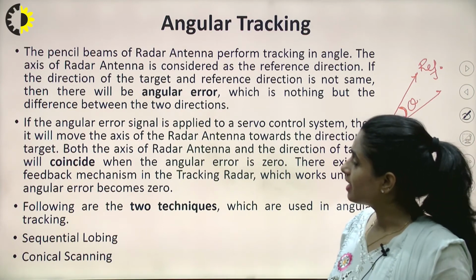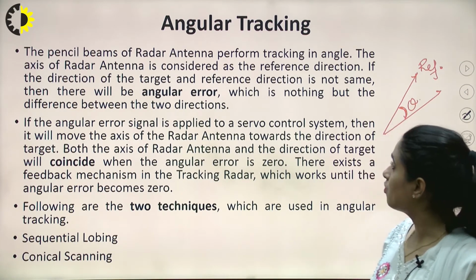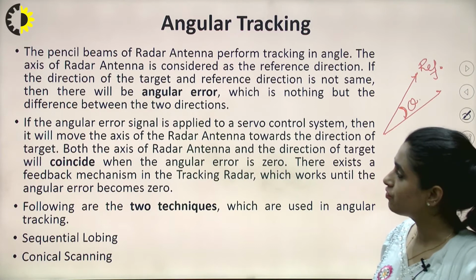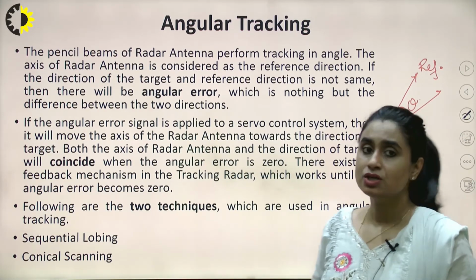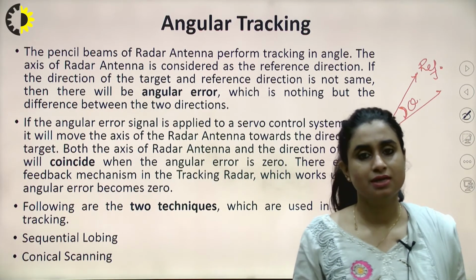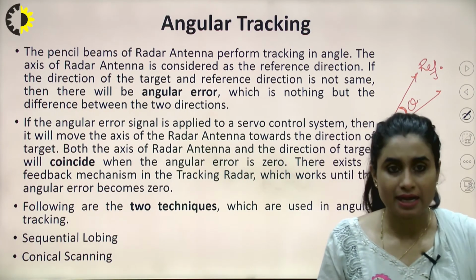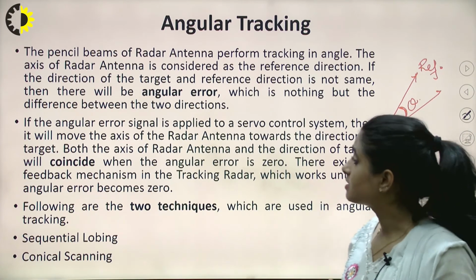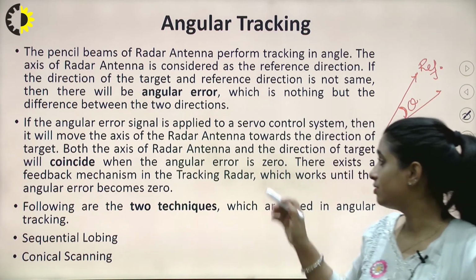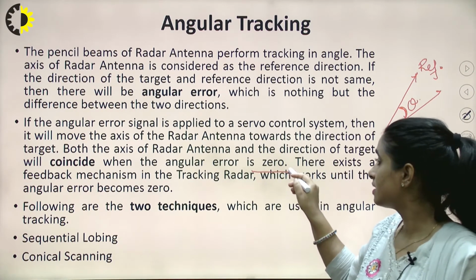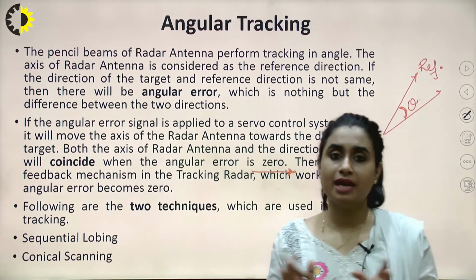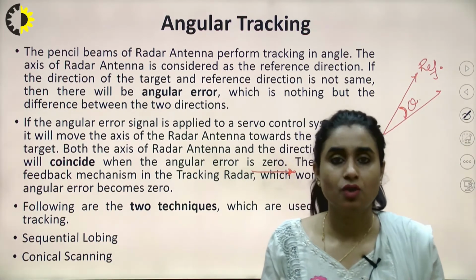If the angular error signal is applied to a servo control system, then it will move the axis of the radar antenna towards the direction of the target, right? Both the axis of the radar antenna and the direction of the target will coincide when the angular error is 0. We know that initially both the axes do not coincide.